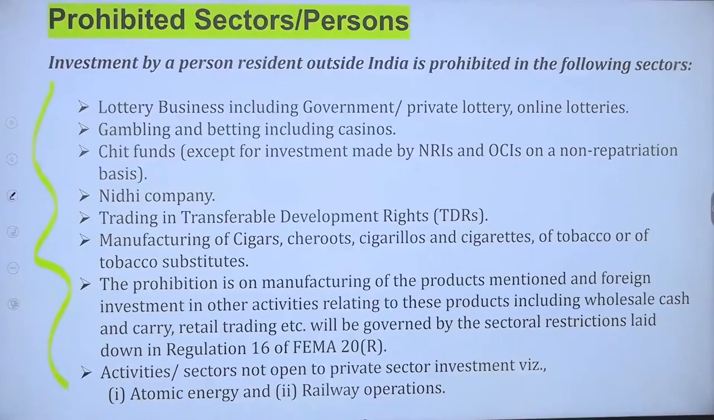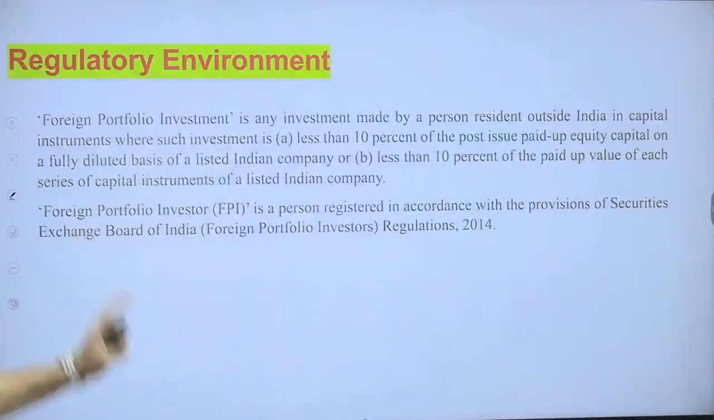Manufacturing of cigars, cheroots, cigarillos and cigarettes, or of tobacco or tobacco substitutes. The prohibition is on manufacturing of the products mentioned and foreign investment in other activities relating to the product, including wholesale, cash and carry, retail trading. Also activities and sectors which are not open for the private sector, like atomic energy and railways and all. Okay, so these are the areas which are generally prohibited under FDI investment.